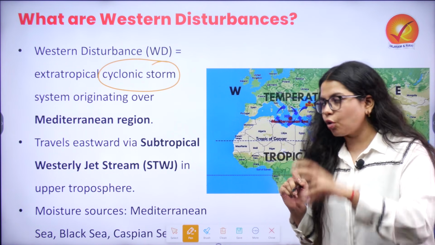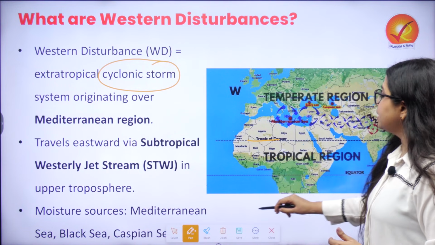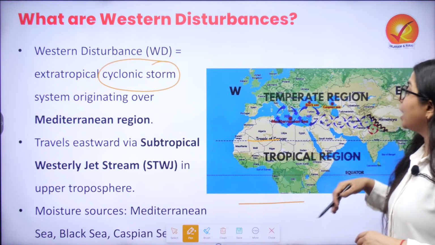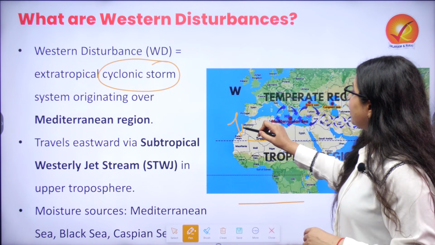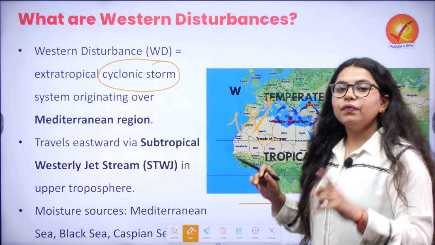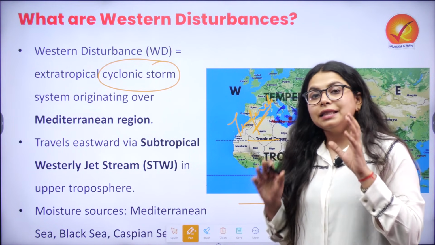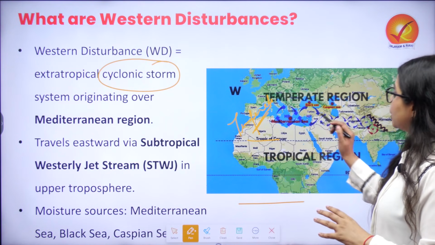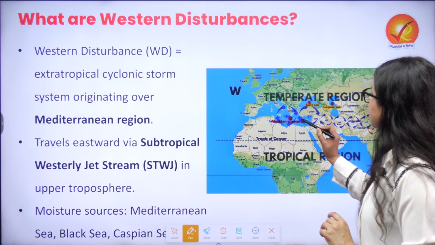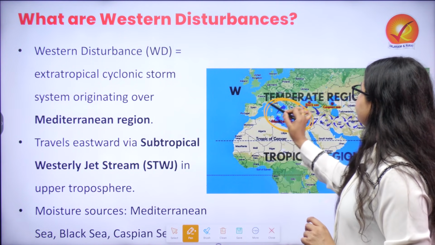One we have in the tropical region, which originates between the Tropic of Cancer and Tropic of Capricorn, and extratropical, which originates in the temperate region. Extratropical cyclonic storms are the ones originating in this context. When I am trying to explain Western Disturbances, they are the ones originating in the Mediterranean Sea.